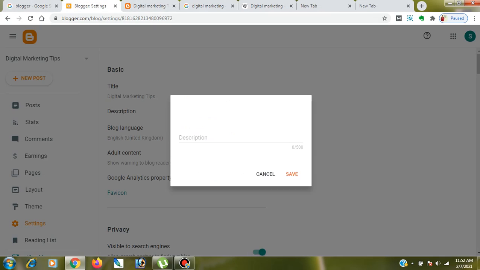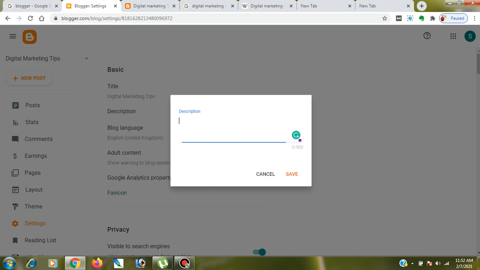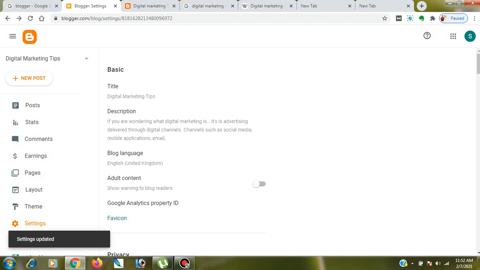So you can add that description here. I can add that description, or any description I want. If I want to show that description here, I can show it. I can save it, and it will add my description. You need to add your description. I am just copying and pasting it.